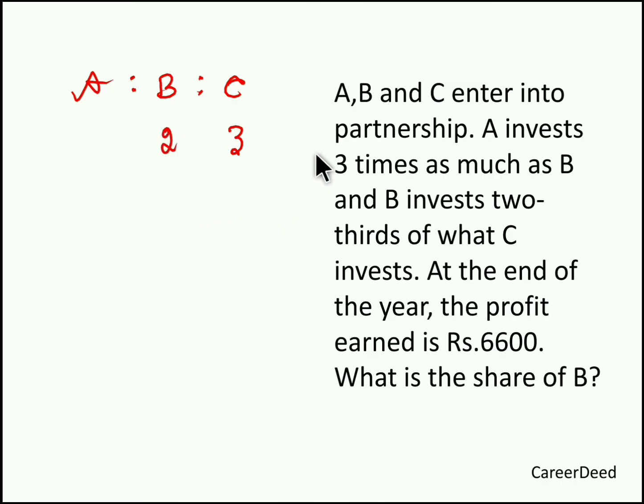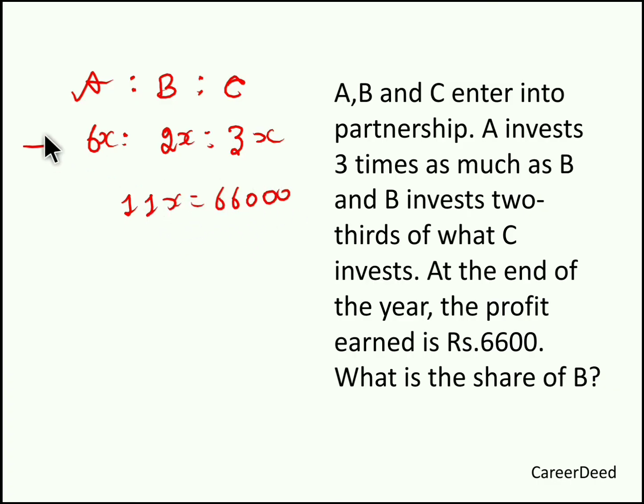Now we shall enter into our first statement. A invests 3 times as much as B. So A's investment will be 3 times B's investment. So if B's investment is 2 parts, A's investment will be 3 into 2, 6 parts. So A, B and C invested in the ratio 6:2:3. Hope you are clear with the ratio forming, right? So 6 plus 2 plus 3, we totally get how many parts? 11 parts. So this 11 parts is nothing but the profit 6,600.